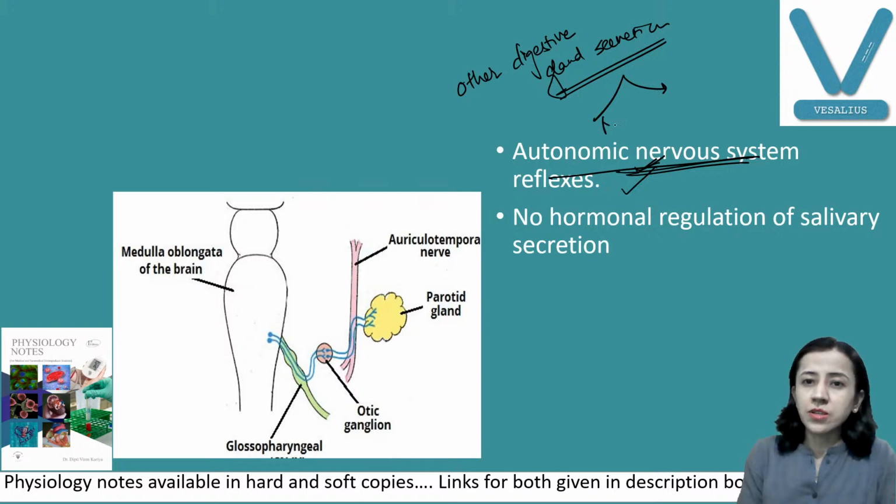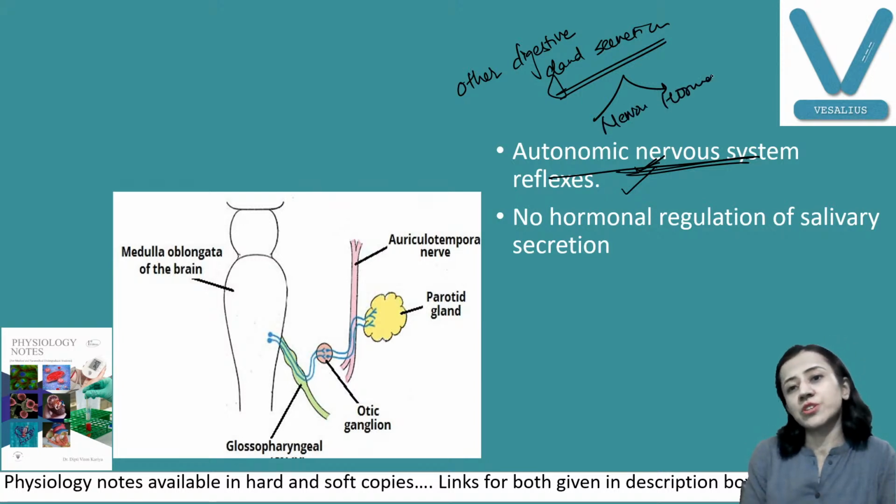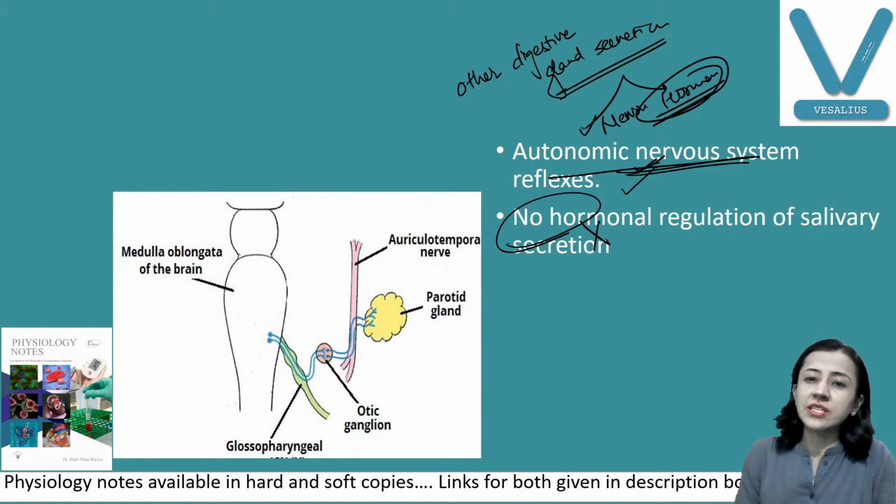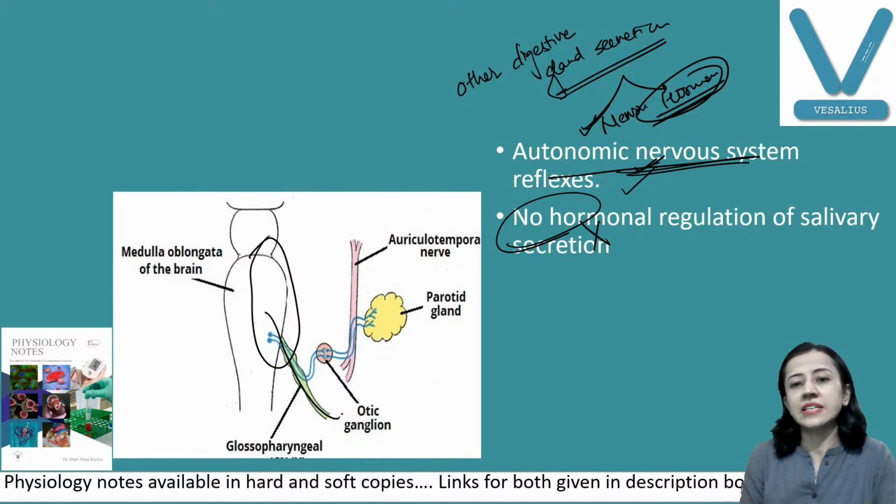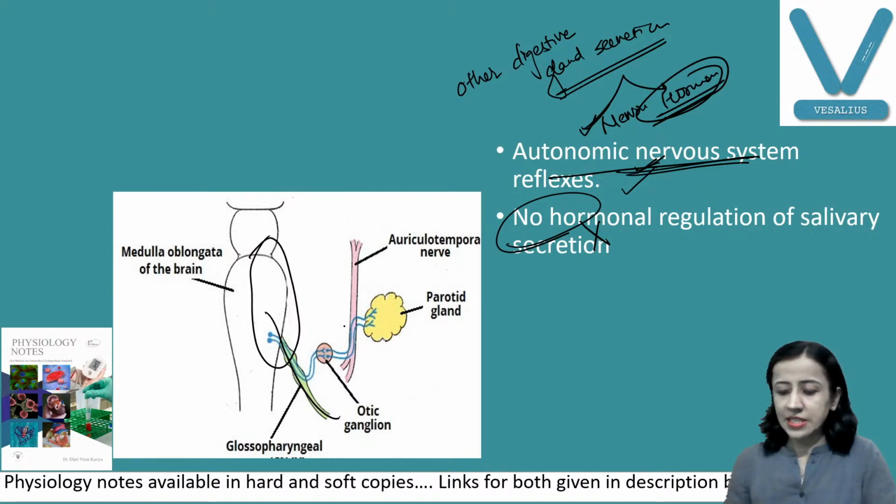Number one is nervous regulation and second one is hormonal regulation, but for salivary secretion there is no hormonal regulation. Mainly that is regulated by nervous regulation. You can see here in the medulla oblongata and pons there are the centers from which nerve fibers start and they regulate salivary secretion.